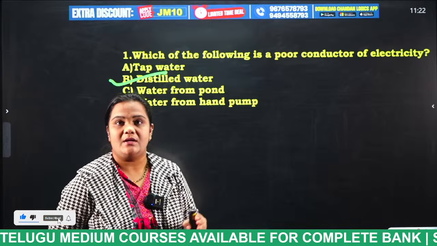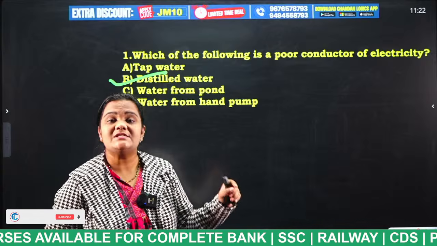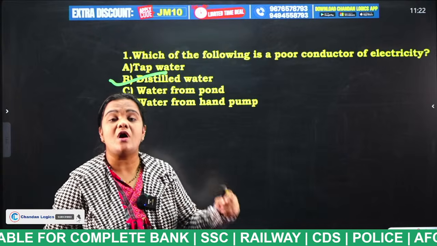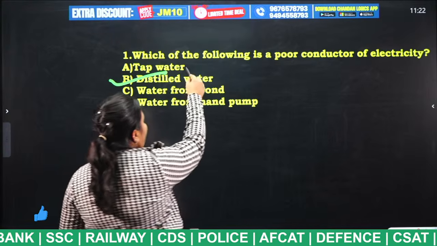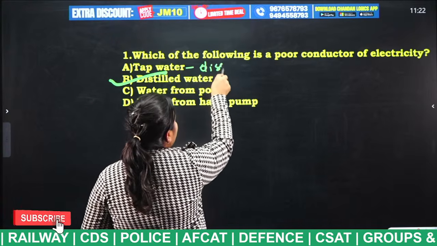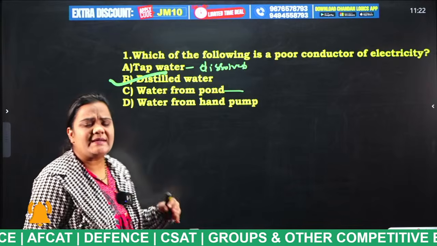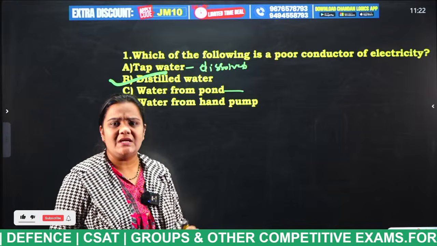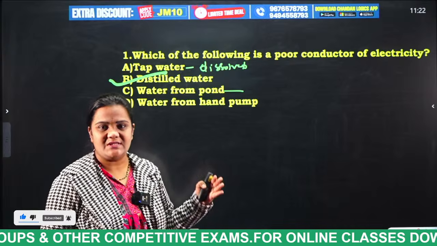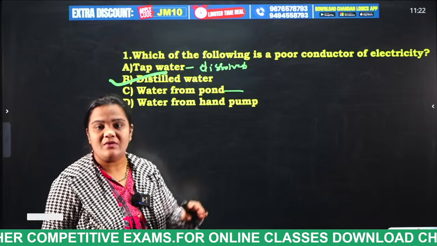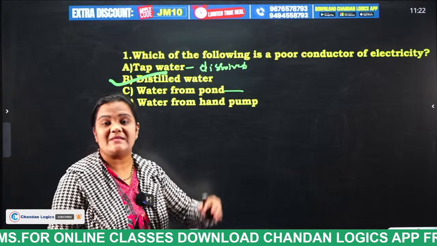Why is tap water a good conductor of electricity? Tap water consists of dissolved salts like calcium and magnesium salts, so it is a good conductor of electricity. And water from pond consists of organic matter, many types of particles and wastes. That means it is a good conductor of electricity, because particle movement is taking place there.